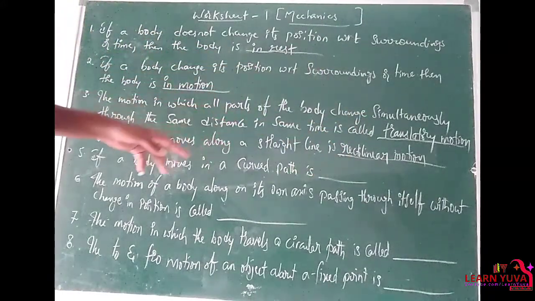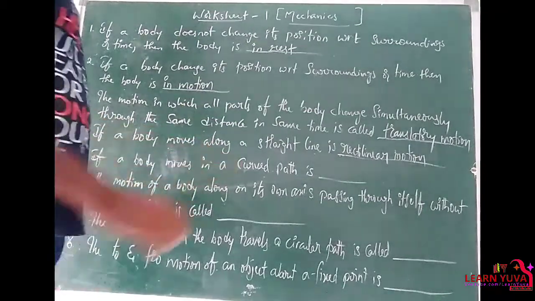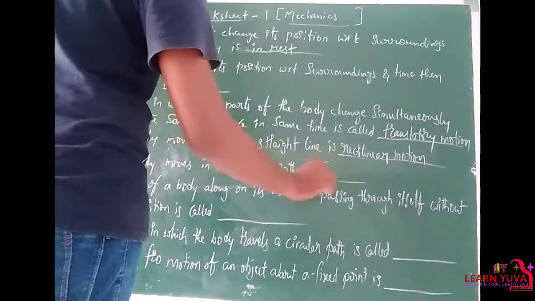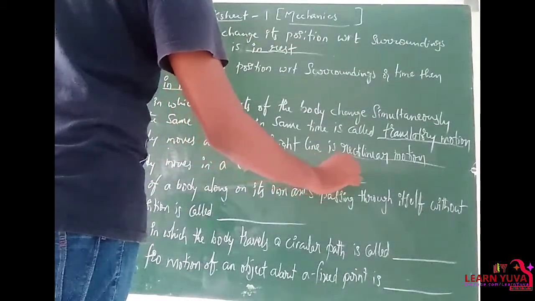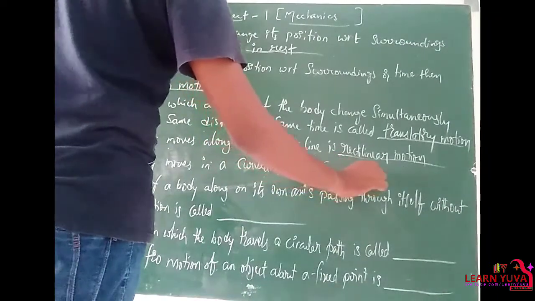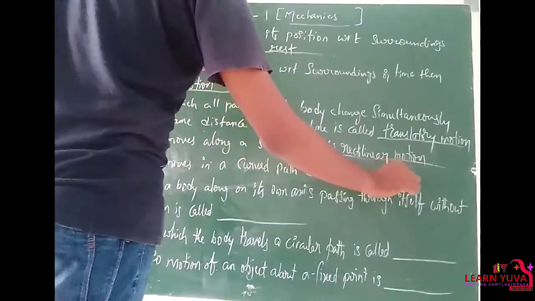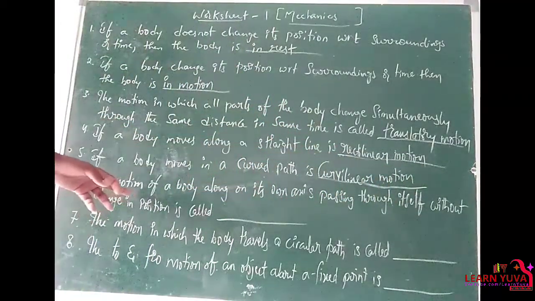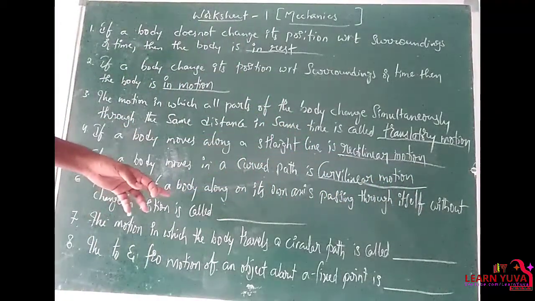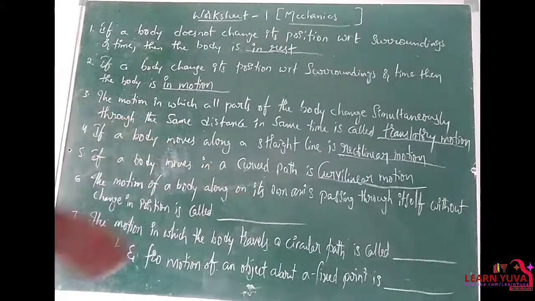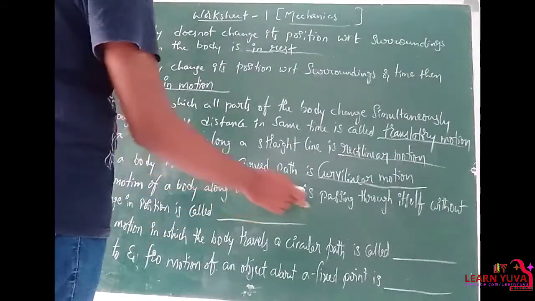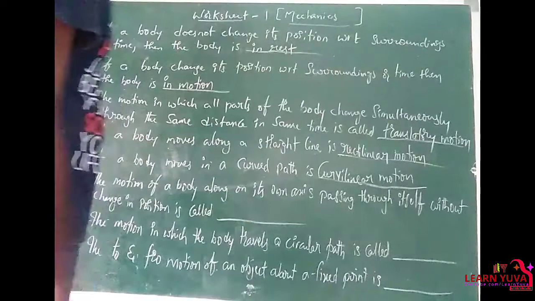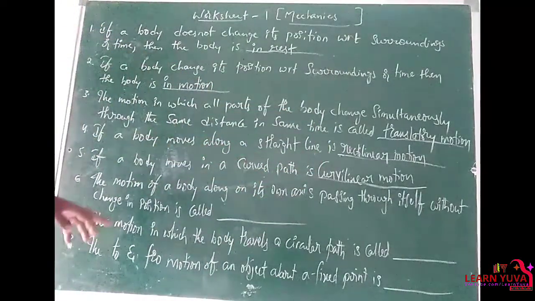If a body moves in a curved path, it is curvilinear motion.